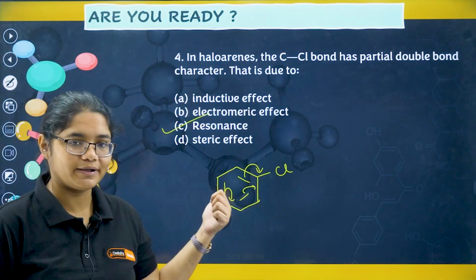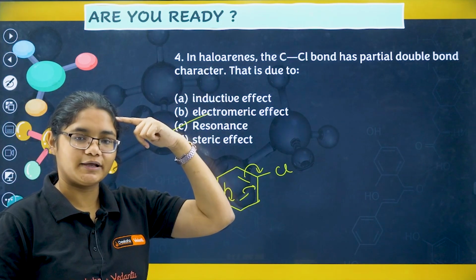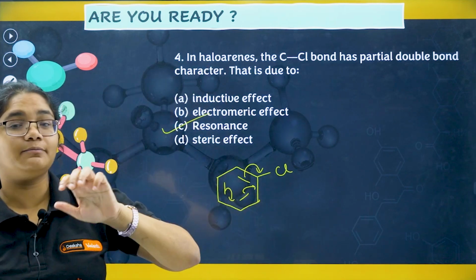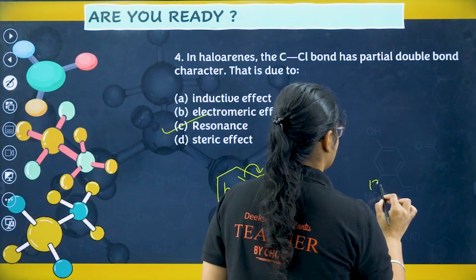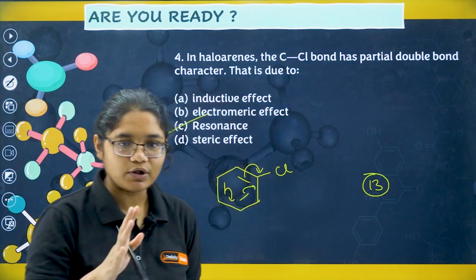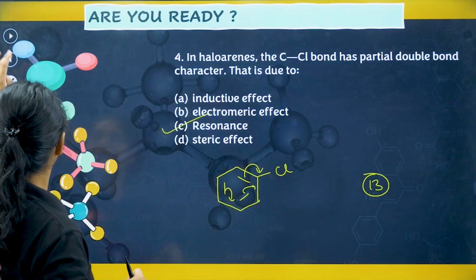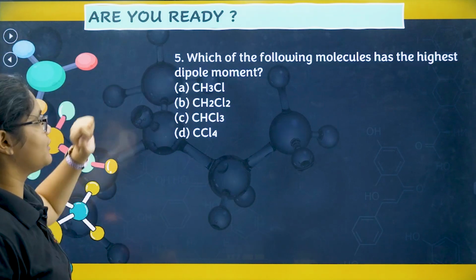So here I have 4 questions. Starting I was having 4 questions, and for nomenclature I was having 5 questions. So 5 plus 4, 9 plus 4, 13. So total 13 questions we did. You can just count your scores and put them down in the comment section. So now the lecture does not end here. We have something, next question also.